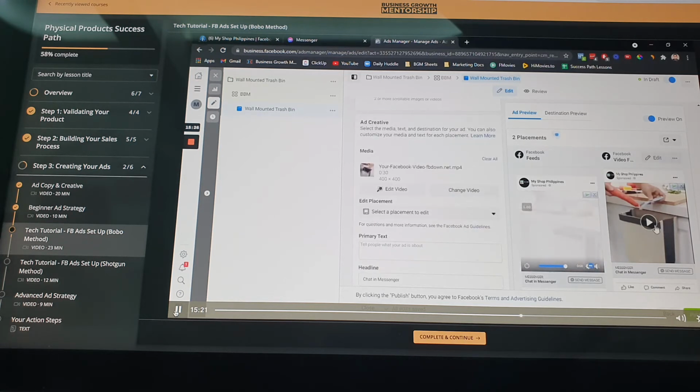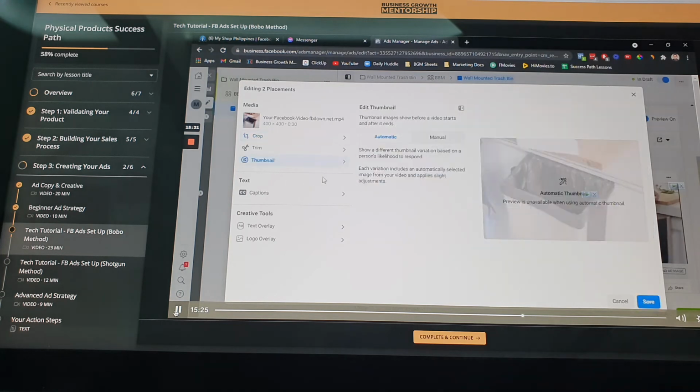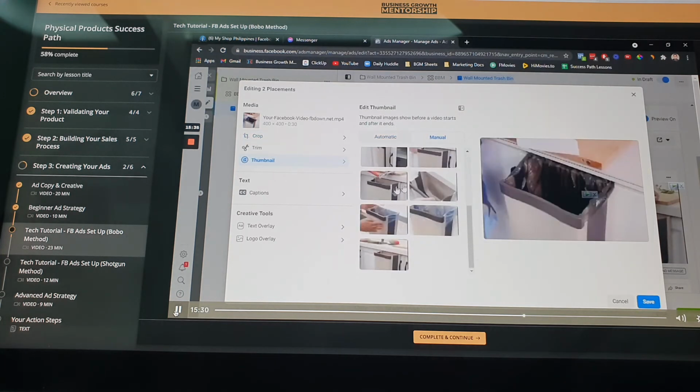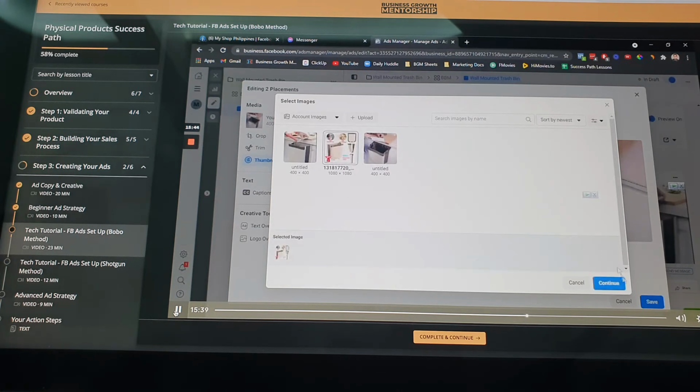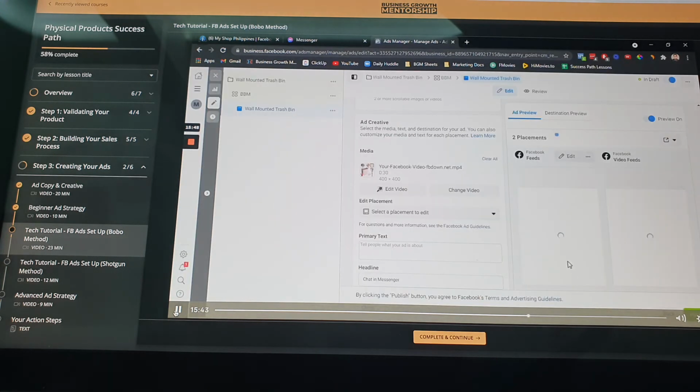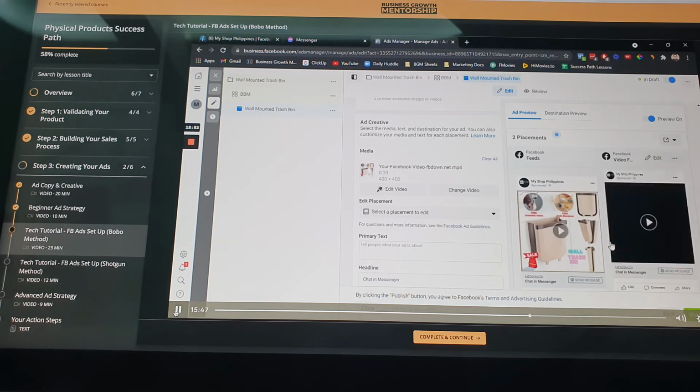And since I don't like the thumbnail, you have two options. You can edit the thumbnail here manually. With the manual option, you just choose from the thumbnails that are seen on Facebook. But you can also upload yours. So with mine, I have my own thumbnail here, so it looks nicer. Okay, yep, that's how I like it.